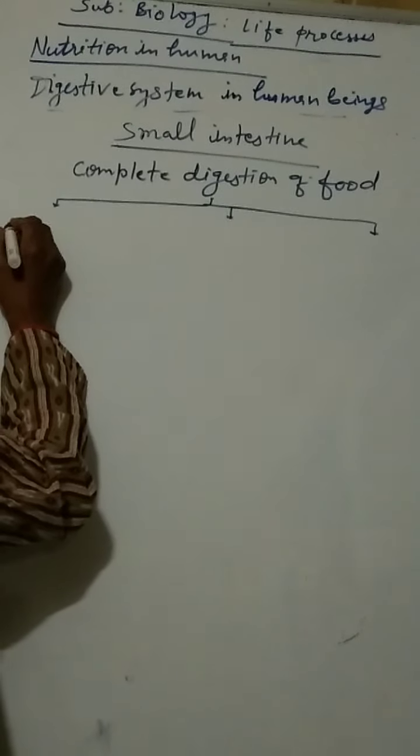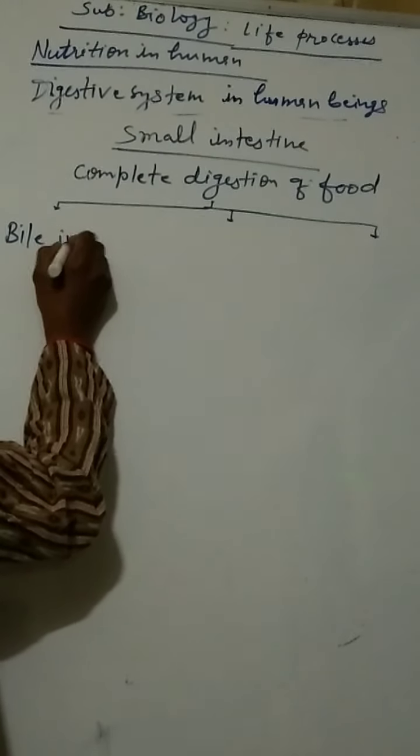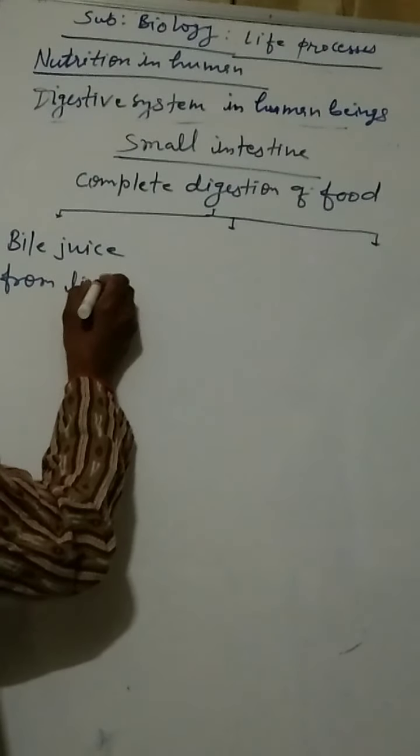First of all, complete digestion of food. For the complete digestion of food, it receives three types of juices. First is bile juice from the liver.